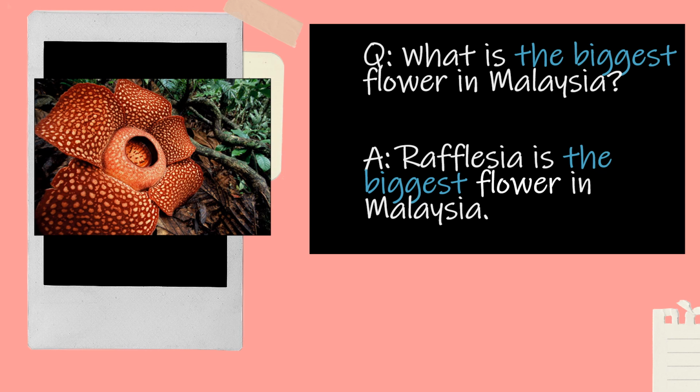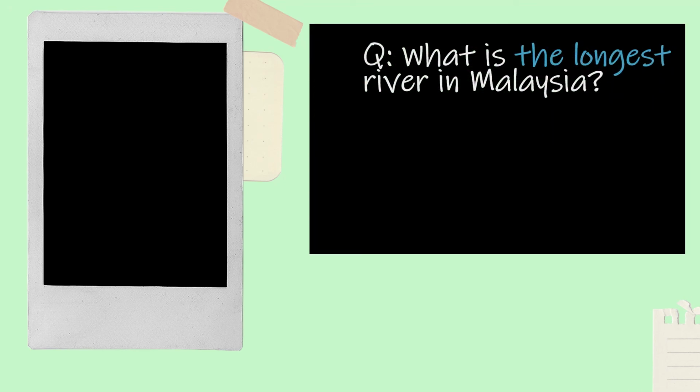Okay, next one. The last one is, what is the longest river in Malaysia? Itu sungai terpanjang di Malaysia. Agak-agak dapat tak teka?